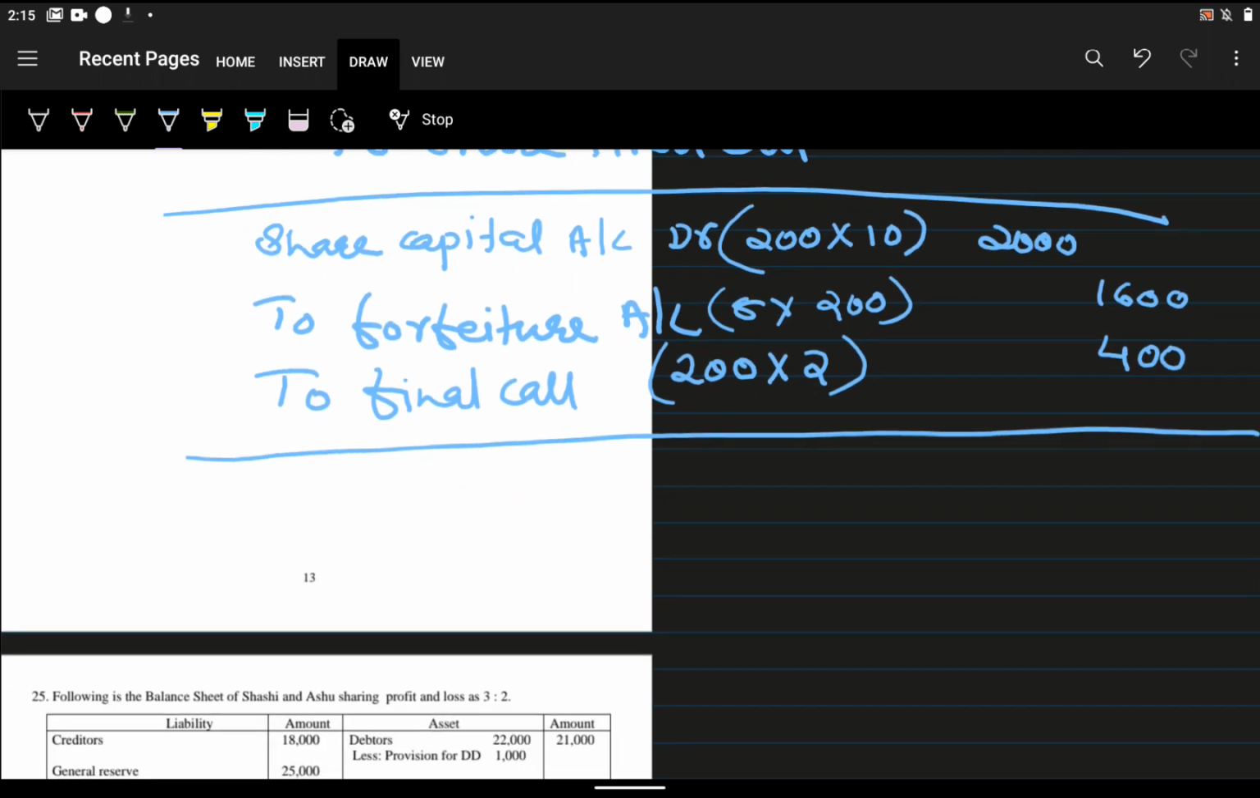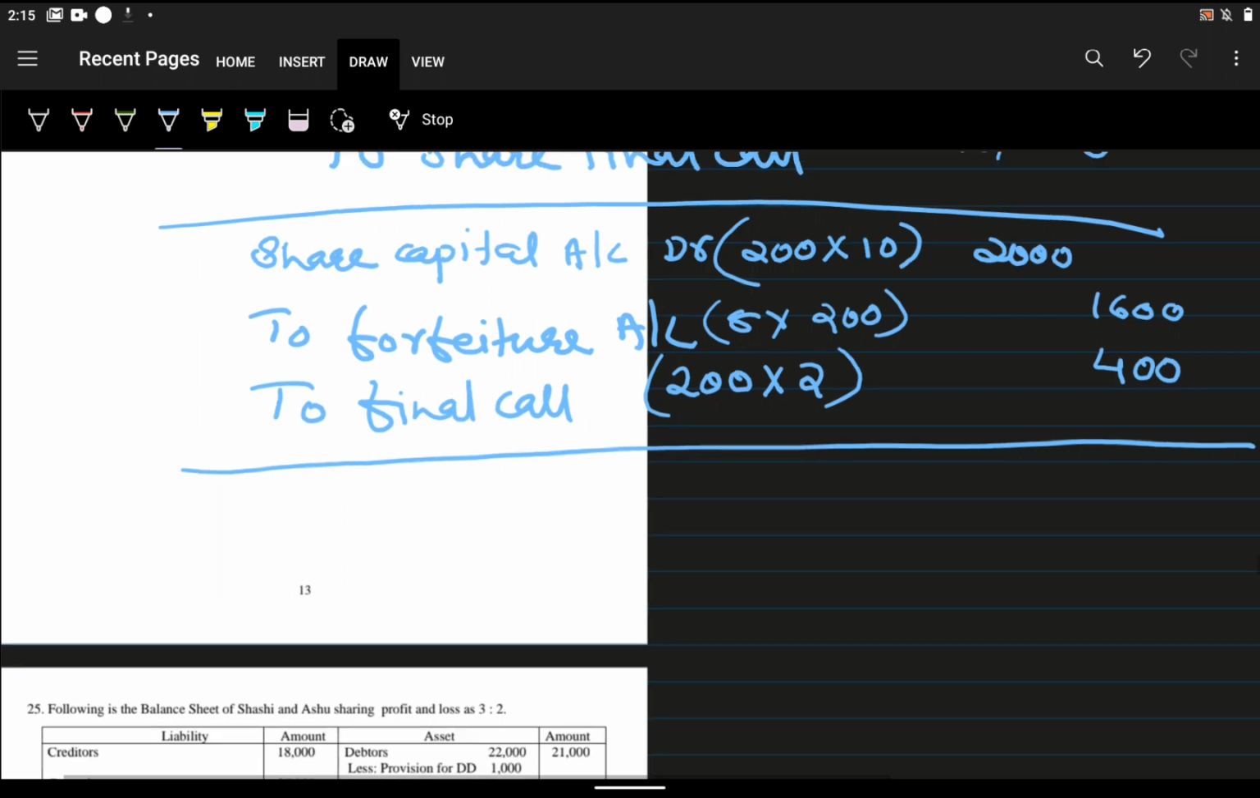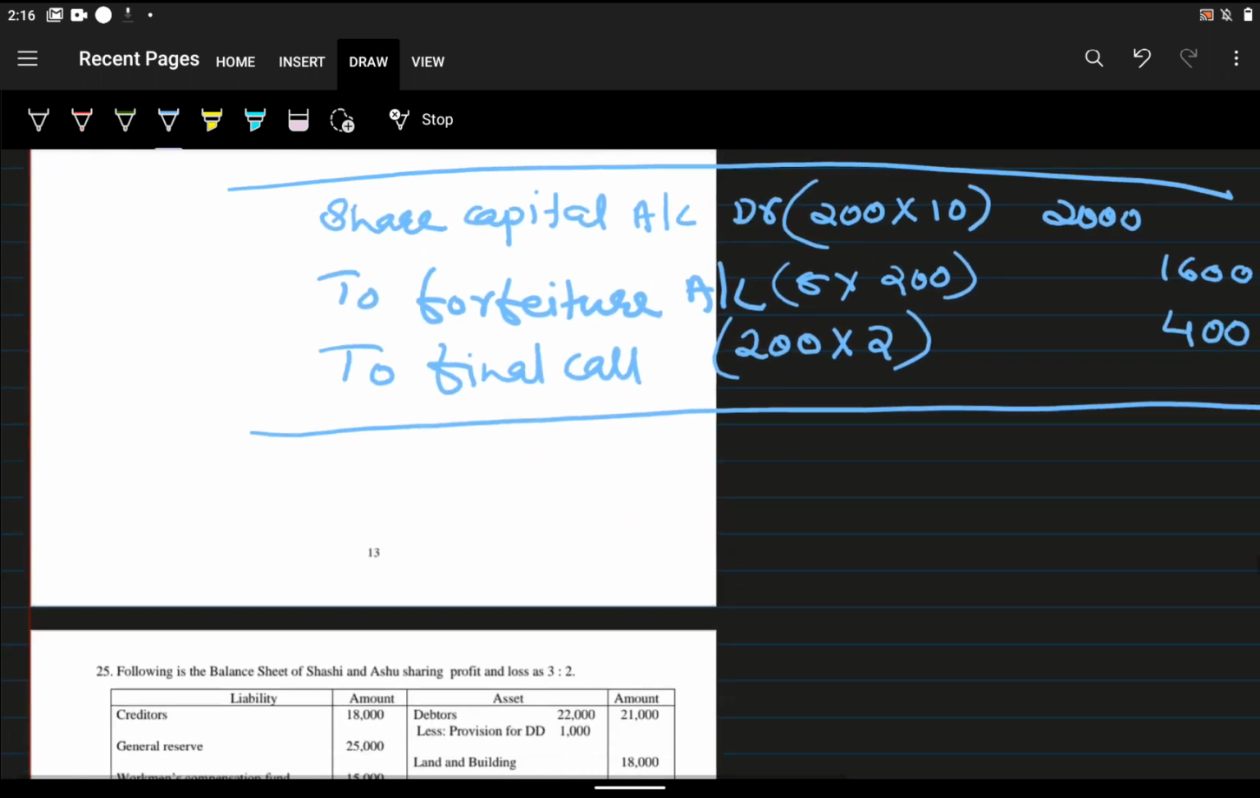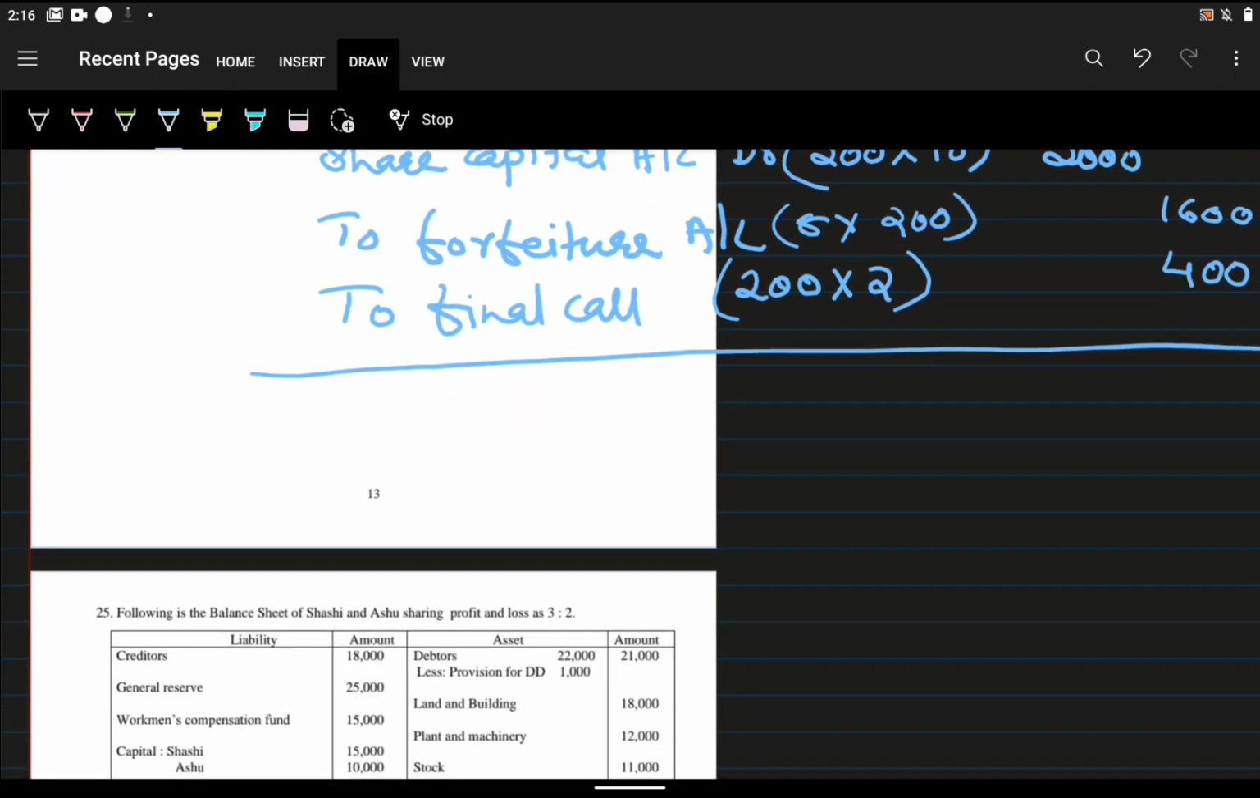Now how many shares do we have? We have 200 shares simply lying with our company. That share we are going to reissue for 8 rupees, as clearly given in the question. That is a 2 rupees discount. So what is the journal entry? We already discussed it above. Directly we are going to reissue, we don't want any installment basis or anything.